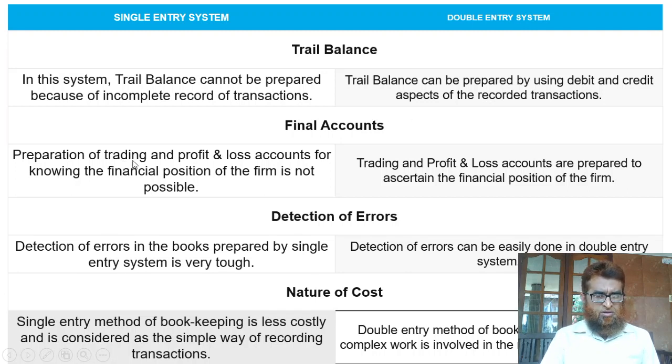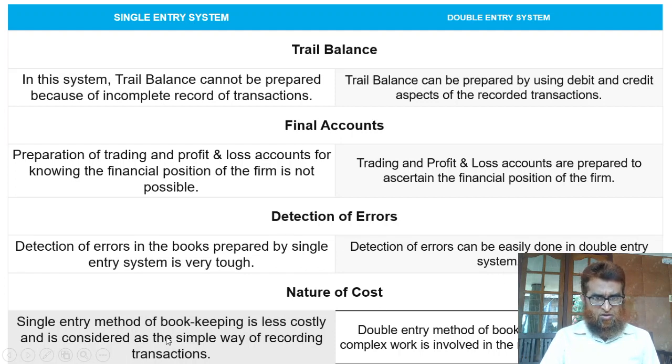Preparation of final account is not possible. Trading, profit and loss account and balance sheet is not possible in single entry system, but here we can prepare trading and profit and loss account. And detection of error in the books prepared by single entry system is very tough. But here detection of error is easy in double entry system.